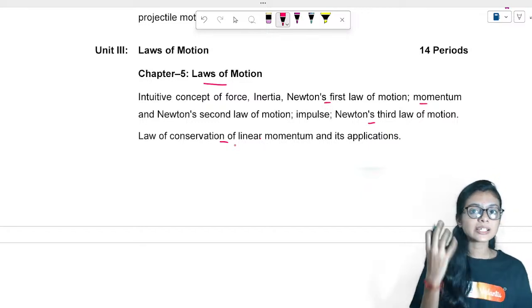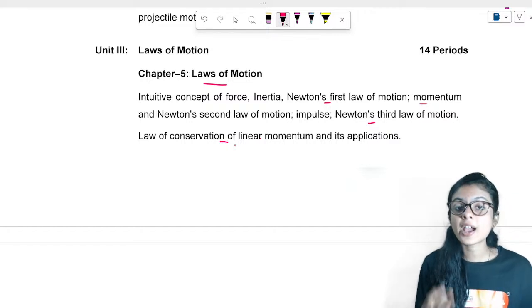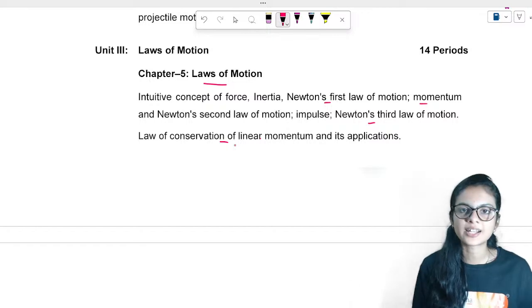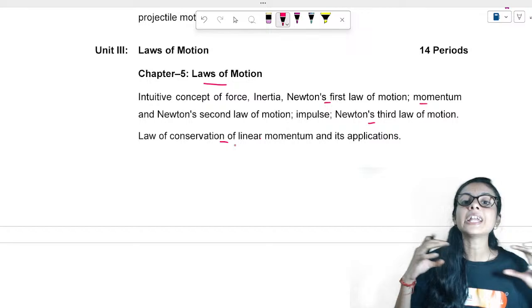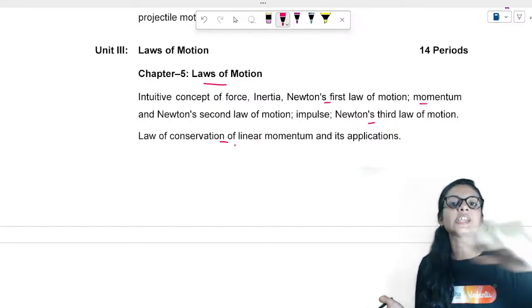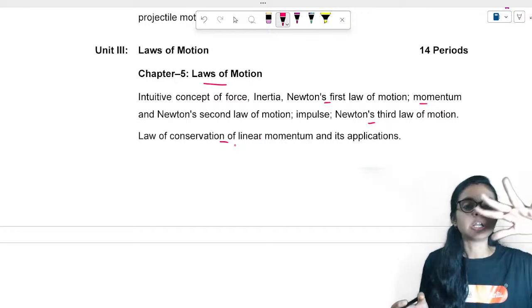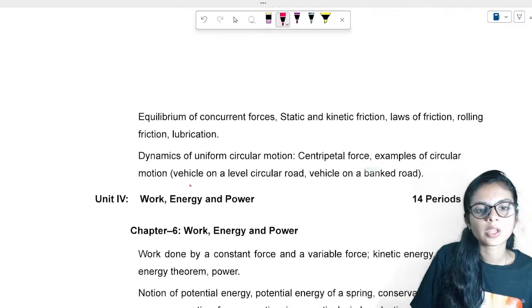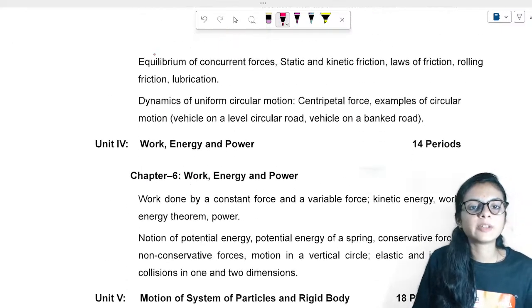You can ask, ma'am, is it the same? Is it that easy? What we have studied in ninth, only that is going to repeat in 11th? No, it's not that easy also. The concept is the same, but you will get an in-depth explanation here. In ninth standard, you gathered surface level knowledge. Now we are going to dive deep in your 11th physics. Clear?